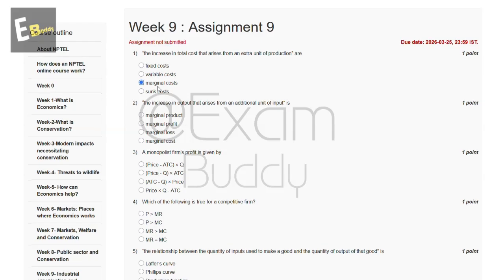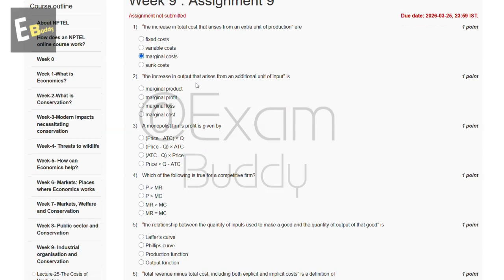And now let's go to question number 2. The increase in output that arises from an additional unit of input is, so these are the options: marginal product, marginal profit, marginal loss, marginal cost. The answer to our second question is A, marginal product.